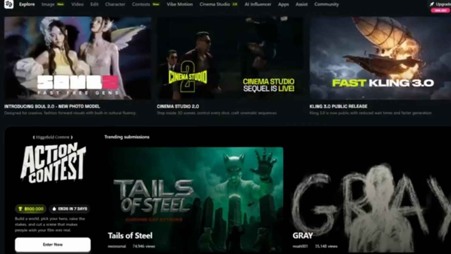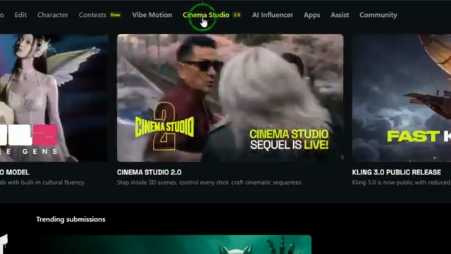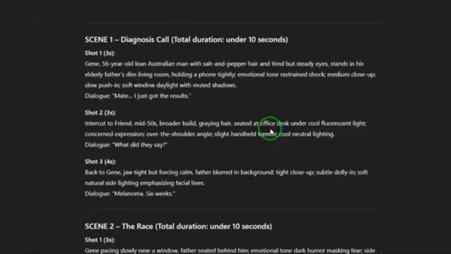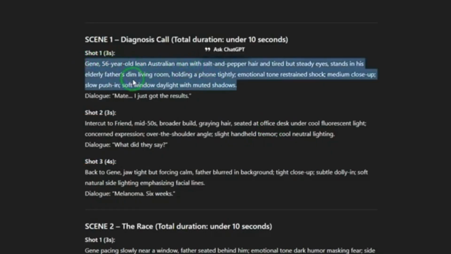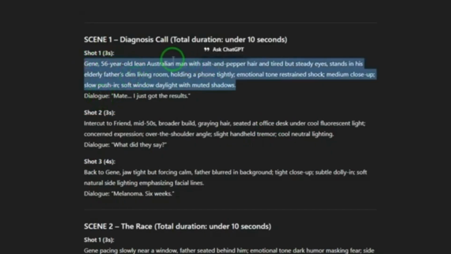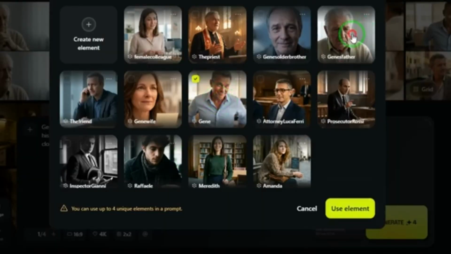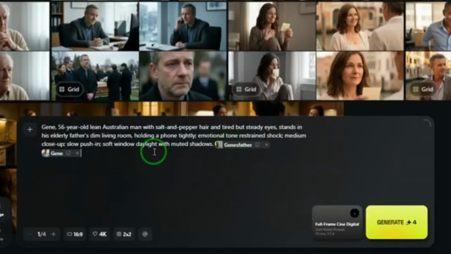Now we're ready to generate the scene images. Go back to Higgsfield Cinema 2.0, head to the image generation area. For each scene, you only need to generate 1 image, the first shot. The second and third shots will be generated in the video step. So take the first shot prompt for scene 1, paste it into Higgsfield, add the characters that appear in that scene by clicking the @ symbol and selecting them from your character list, then hit Generate.